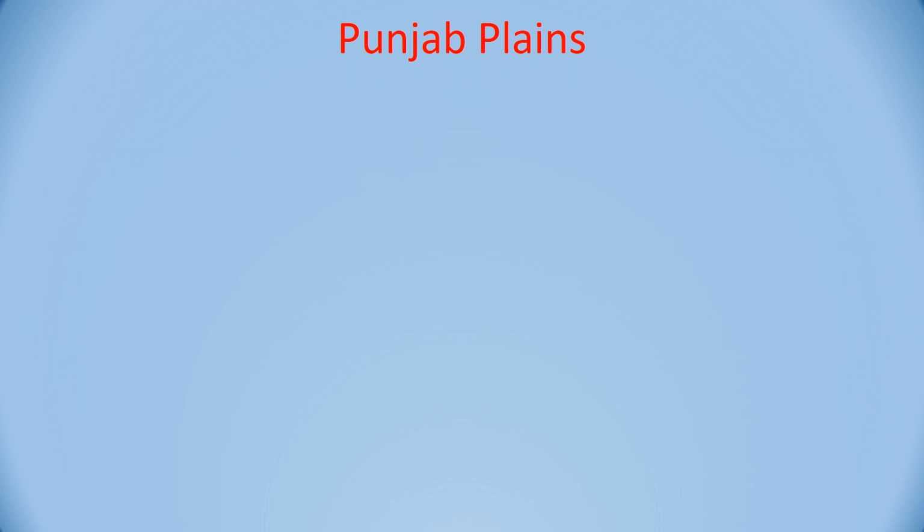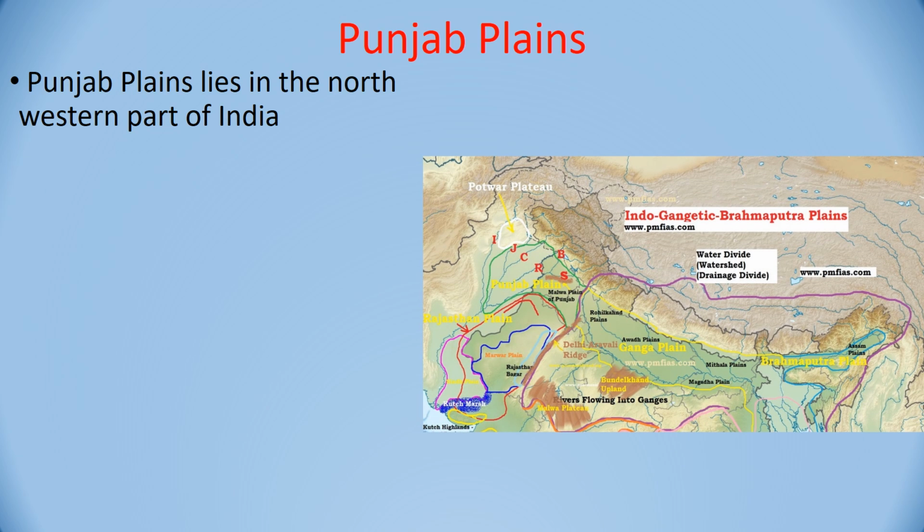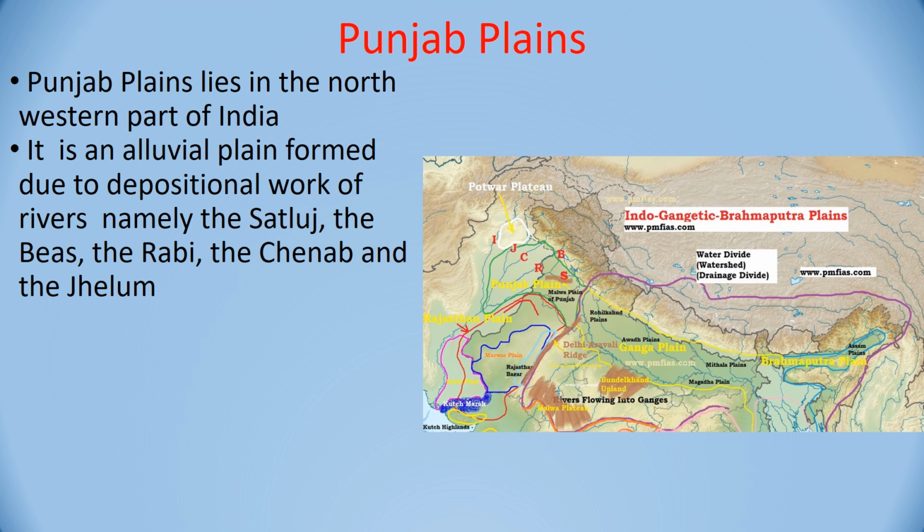Now let us study about the Punjab Plains. The Punjab Plains, as I earlier said, lies in the northwestern part of India. It is the alluvial plain formed due to the depositional works of the rivers. Which rivers? Satluj, Byas, Ravi, Chenab and Jhelum. These are all the tributaries of river Indus.